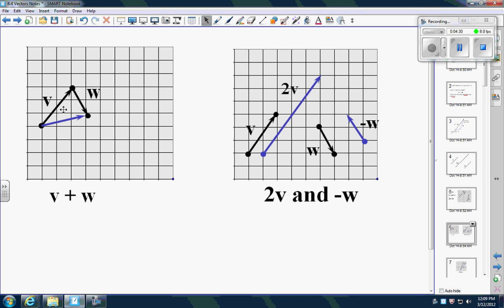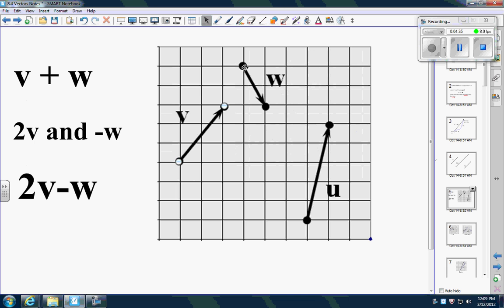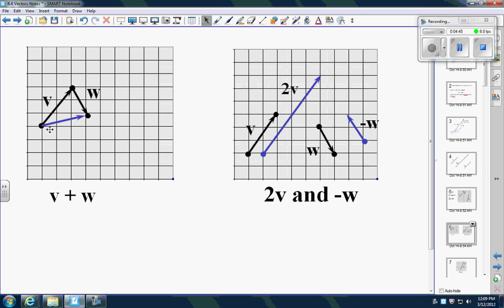Here's the V plus a W right here. So basically, we're taking the V, we're going to literally move this guy right here tip to tail. So this point is going to this point right here, down 2 and then over 1. So here's the resulting vector here in blue. Okay, down 2 over 1, and that guy comes up that way.